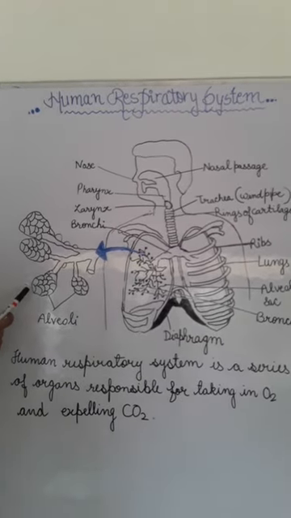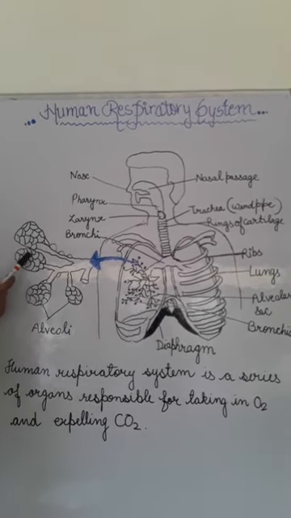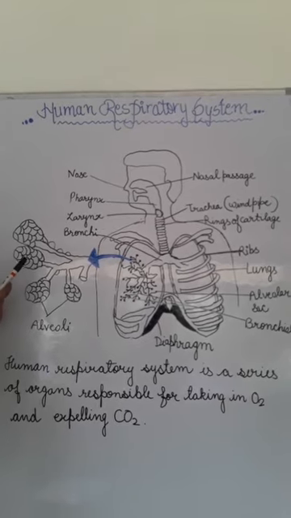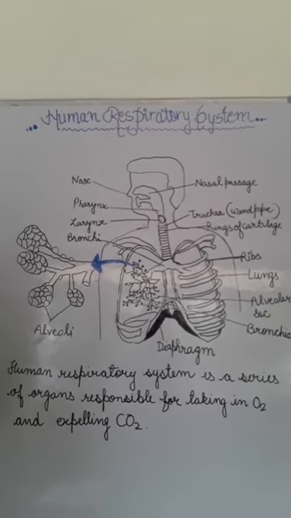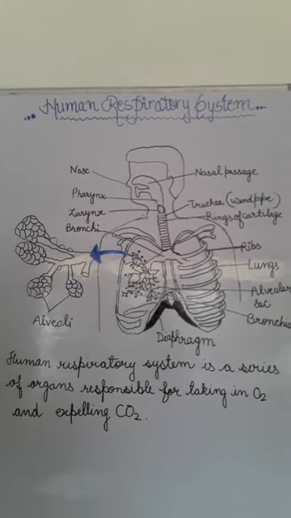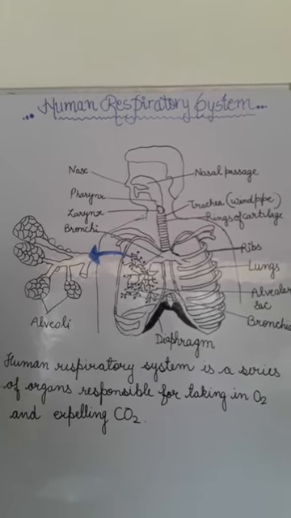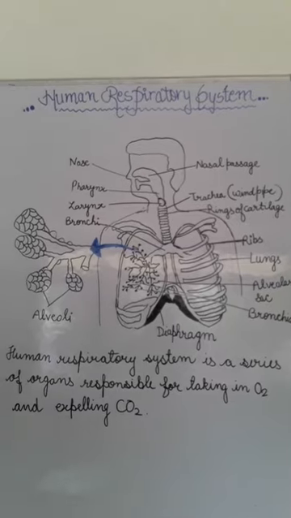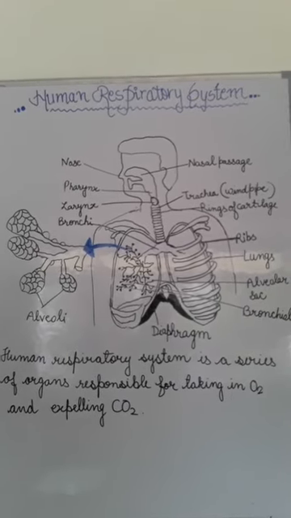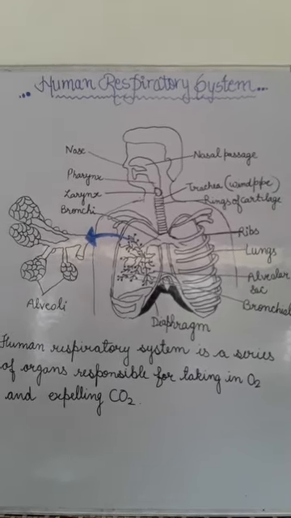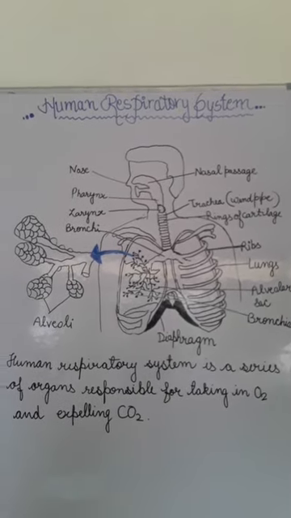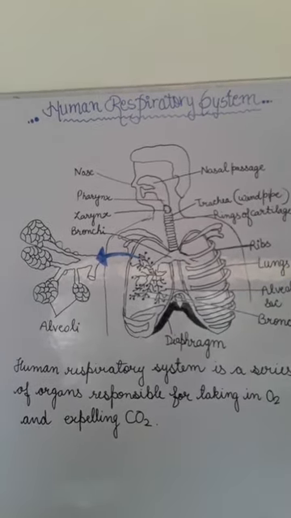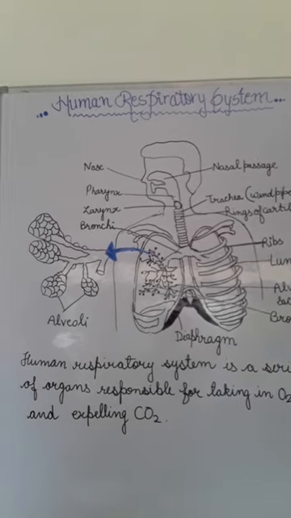So what are alveoli? Alveoli are balloon-like structures located inside the lungs, and a large number of alveoli increases the surface area for the exchange of gases, because in both lungs approximately 750 million alveoli are present.